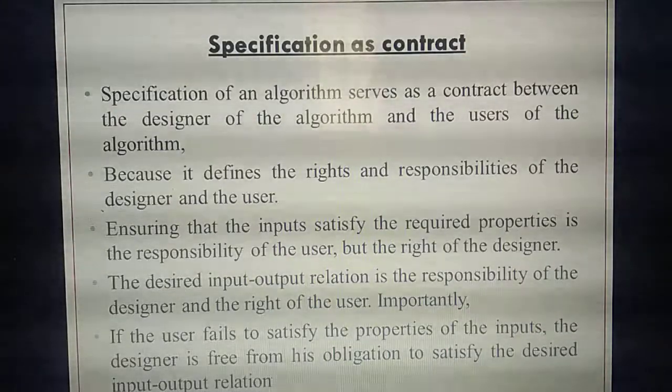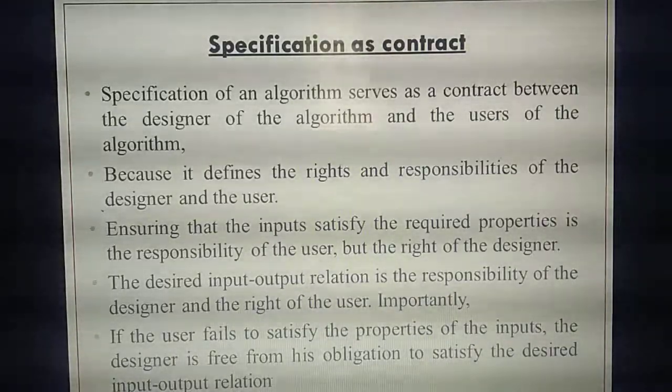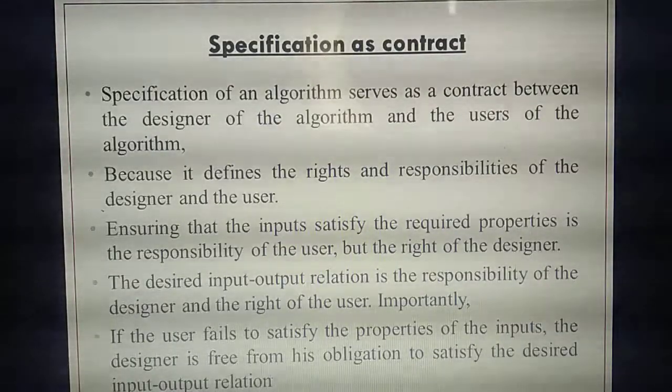For example, a particular engineer is going to build one big mall, or a big house. So a particular person will give some amount, based on the contract they will give some amount, and they will give some ideas. So like this you need to build the house. So all the things will need to be taken care of by the engineer or contractor, isn't it? So what do you mean by contract now? Contract means just like an agreement. Within this you need to build a house like this, or roads or like that. That's a contract. So now here we are going to study about the specification contract.